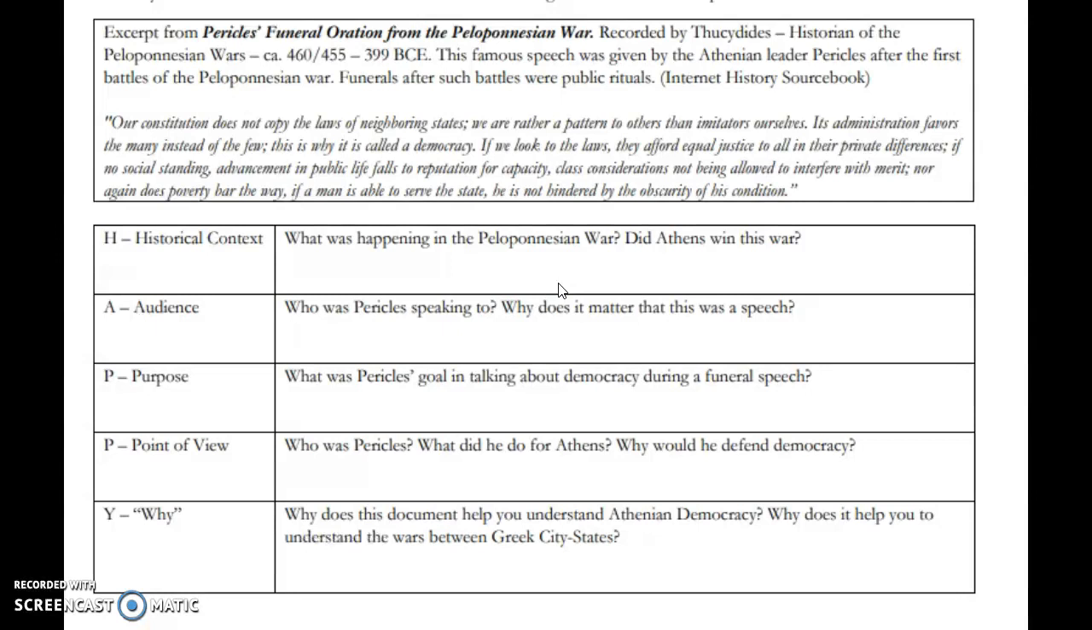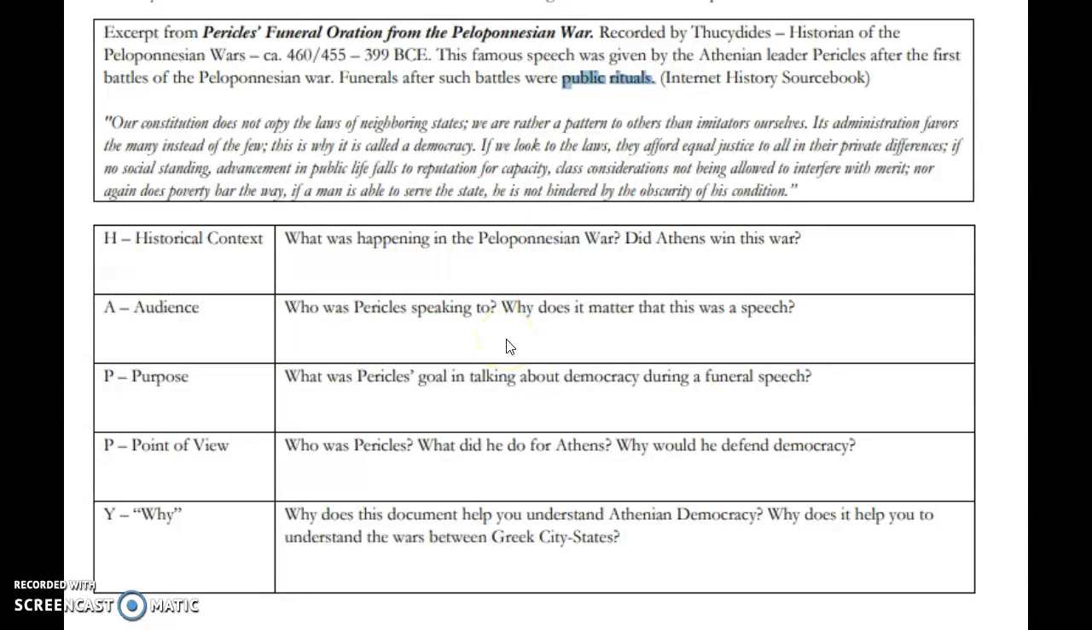Does Athens win this war? No. And so, this is going to be Athens trying to rally against victories by the Persians and try to get people really excited, even though you can see funerals, not so good. That goes into the audience. Who is Pericles speaking to? So since this is a public ritual, as it says here, Pericles is likely speaking to the Athenian public.